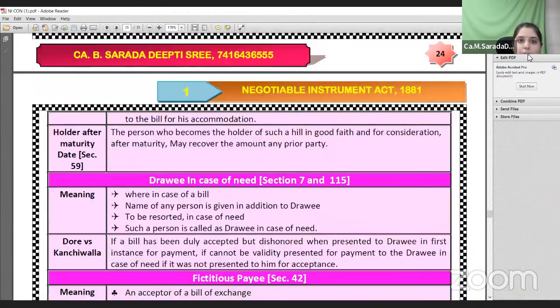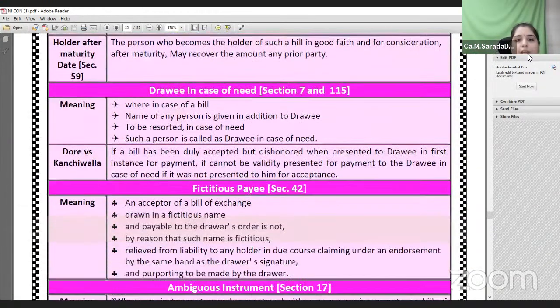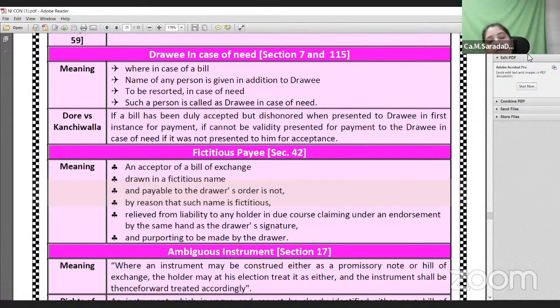I have already told you about incomplete instrument and accommodation bill. Now the next one is drawee in case of need. Who is this particular person? Generally in case of a bill of exchange, when goods are sold on credit by the seller to the buyer, the seller asks the buyer, the debtor, to bring another person to sign on his behalf, or to give the guarantee of another person that he would make the payment on the due date. If he fails to make the payment, that other person will make the payment. That other person is called drawee in case of need.